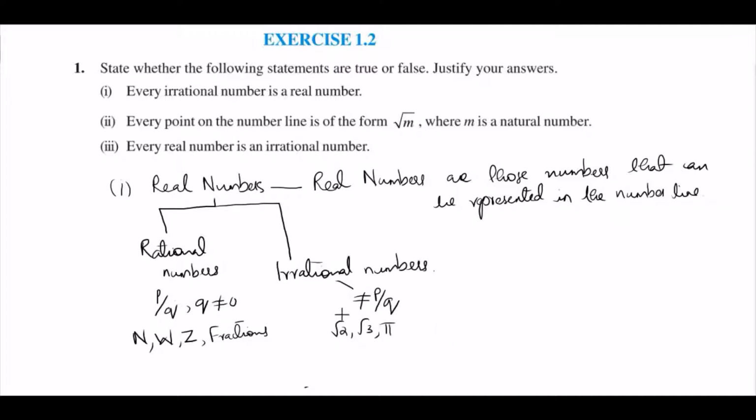So we have learned about all these things, and now in the question they have asked, is every irrational number a real number? As irrational numbers are coming under the category of real numbers, you can say every irrational number is a real number. So you can write it is true because irrational numbers and rational numbers form the real numbers. So all irrational numbers are real numbers.